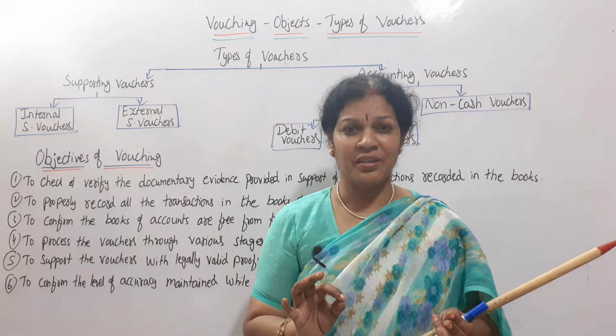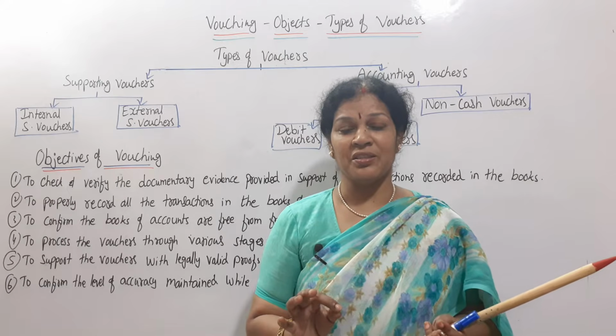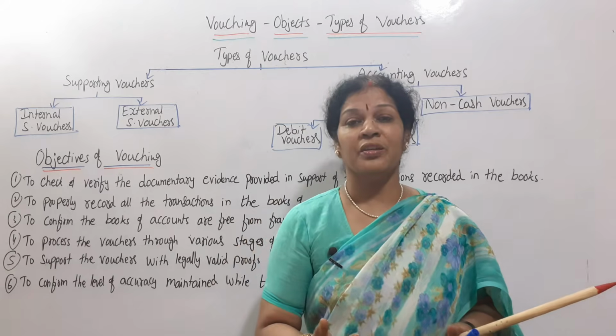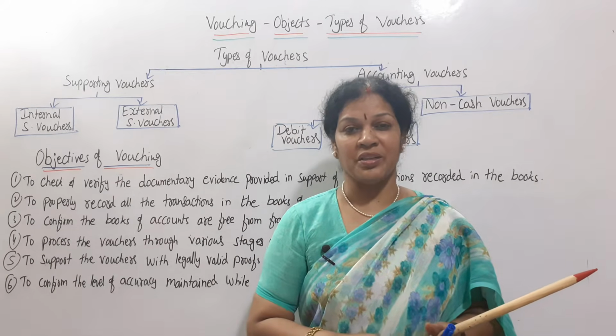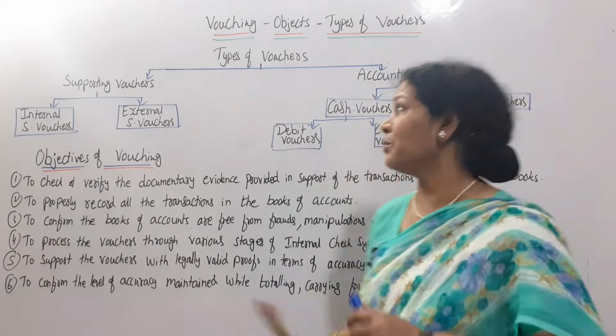It's a written document evidence. Supported evidence, you can say. With this evidence only, with this document, with this proof, the auditor does his auditing work. Okay. Now we will see first the types of vouchers, different types of vouchers.